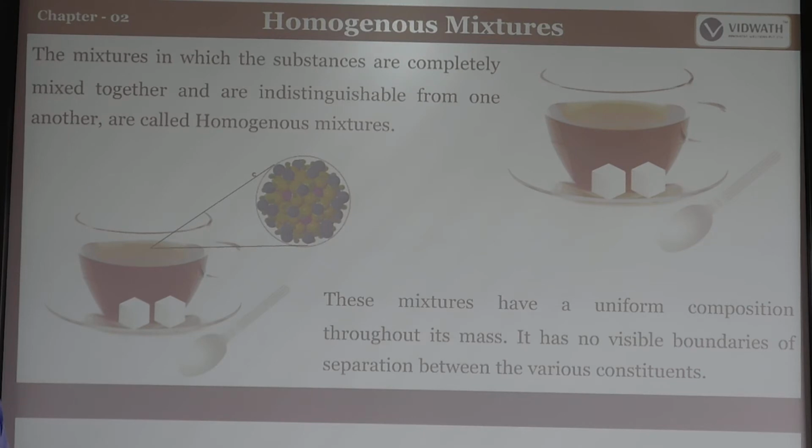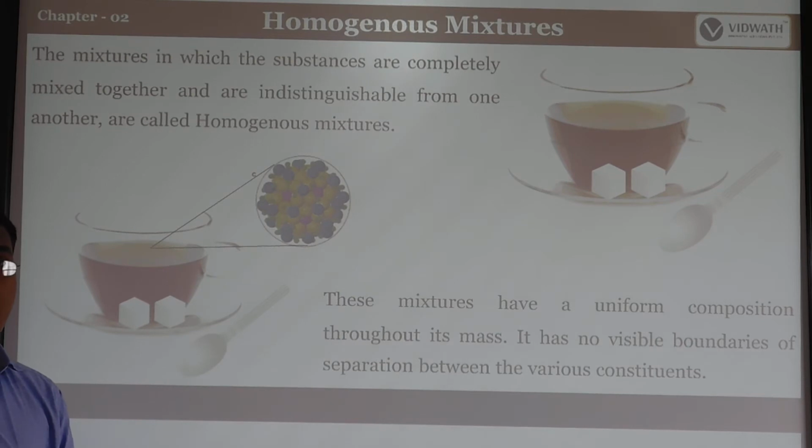These mixtures have a uniform composition throughout their mass. So homogeneous mixtures means the particles have a composition that is uniform throughout the mass. It has no visible boundary of separation between the various constituents. So it cannot be seen as any visible separation between these constituents.